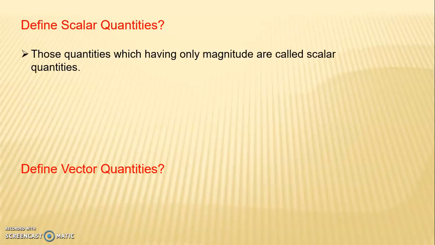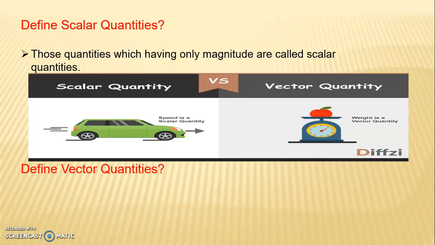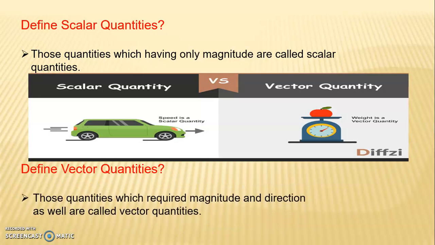Define scalar quantities. Those quantities which have only magnitude are called scalar quantities. That is the difference between the scalar and the vector quantities. Define vector quantities. Those quantities which require magnitude and direction as well are called vector quantities.